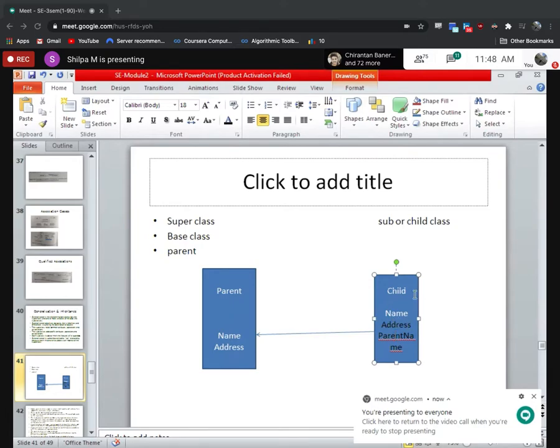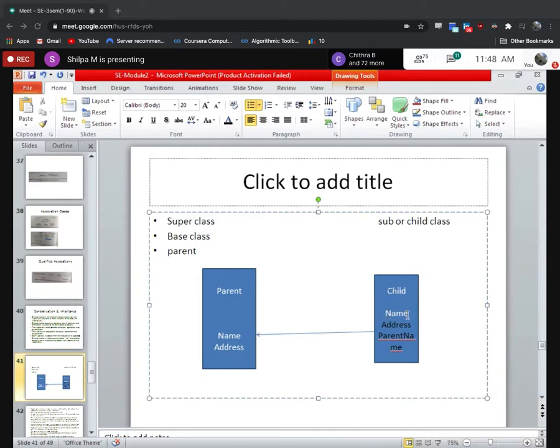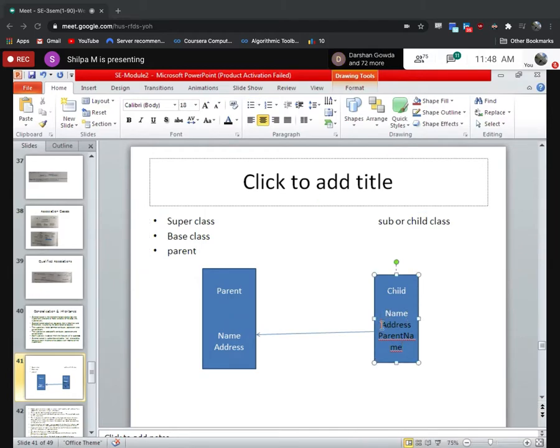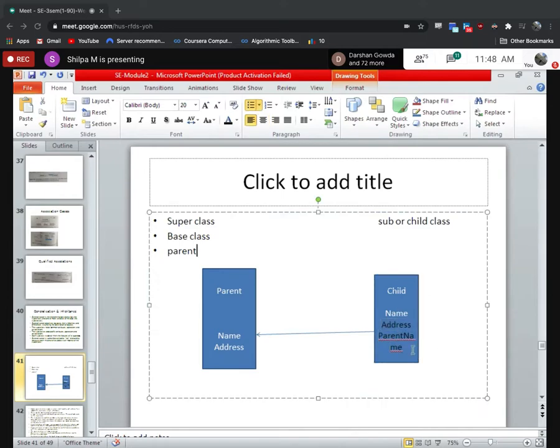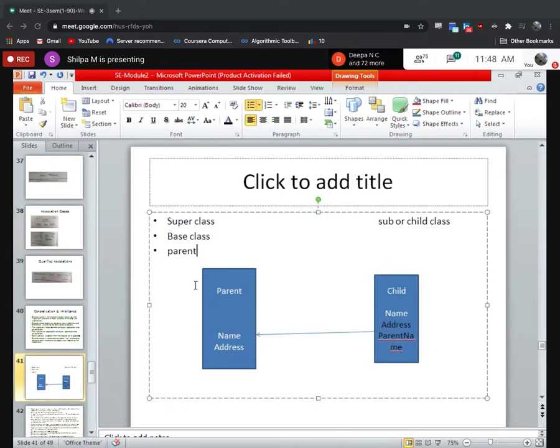So when we say the child inherits the properties of the parent, it means that the child now has attributes. The attributes of the child earlier were only name. Fine. Let's say this address and parent name were there.